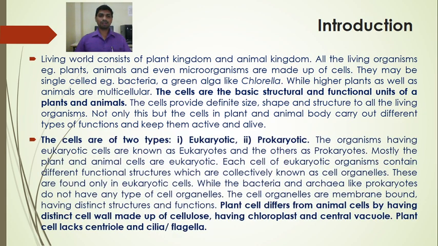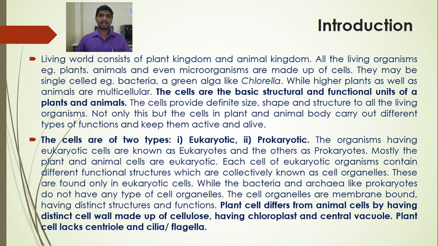The cells are of two types: eukaryotic cells and prokaryotic cells, on the basis of which the organisms are also known as eukaryotes and prokaryotes. The organisms having eukaryotic cells are known as eukaryotes and the others as prokaryotes.